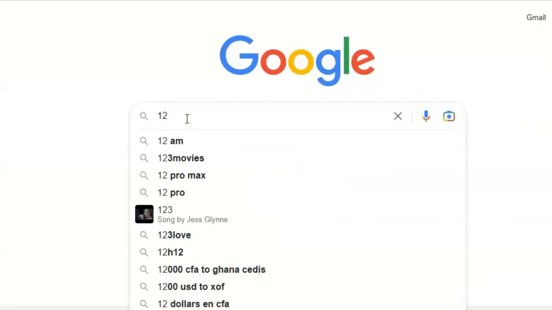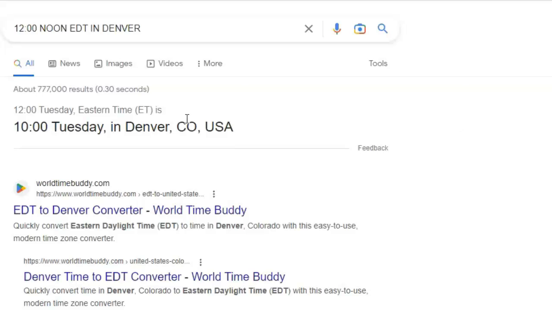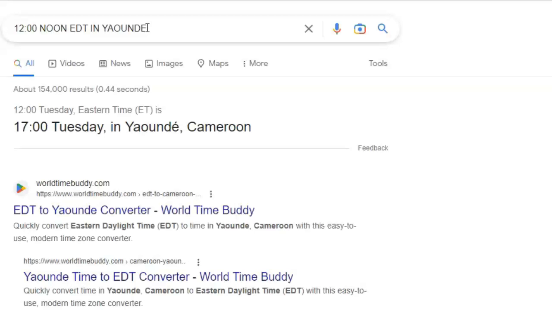Let's begin with Denver, Colorado in the United States. We type in 12 o'clock noon EDT in Denver, and then we click on search or we enter, and then it shows us that 12 o'clock noon EDT is 10 o'clock a.m. in Denver, Colorado, the USA. Then we try Yaoundé, Cameroon. 12 o'clock noon EDT in Yaoundé is 17 hours or 5 o'clock p.m. in Yaoundé, Cameroon. That is when entrants located in that part of the world will begin to check their diversity visa results.